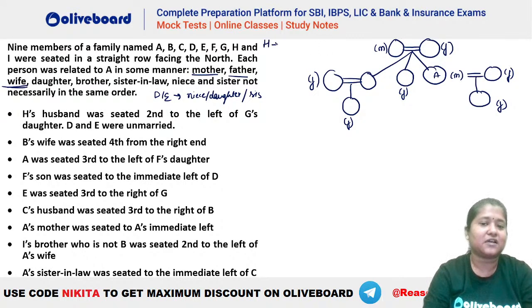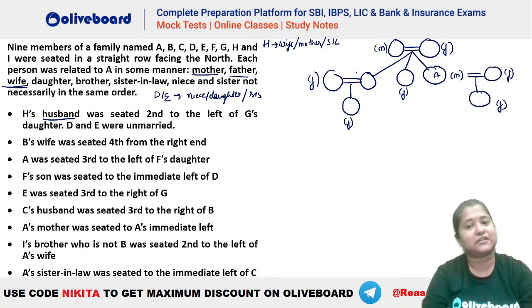Similarly, H has a husband. So if H has a husband here, that means H can be the wife, okay, because wife has a husband who is your A. H can be the mother also, because mother has a husband who is the father. Similarly, H can be the sister-in-law also, because sister-in-law also has a husband here who is the brother of A.